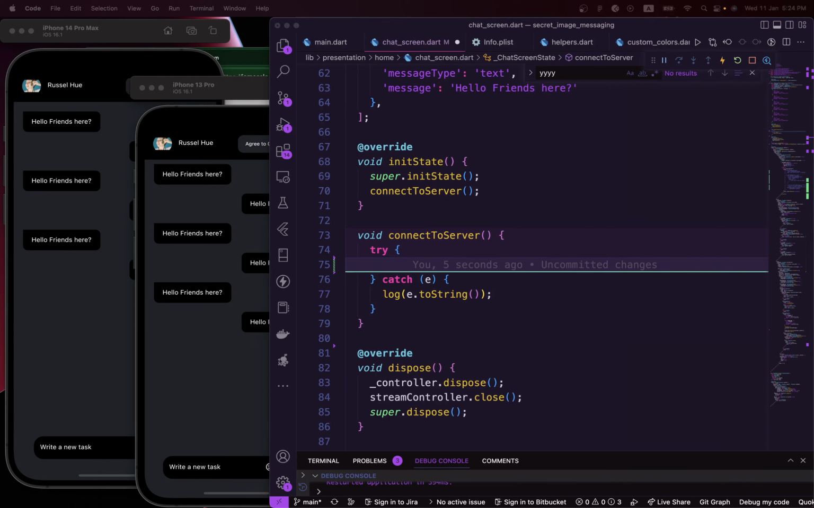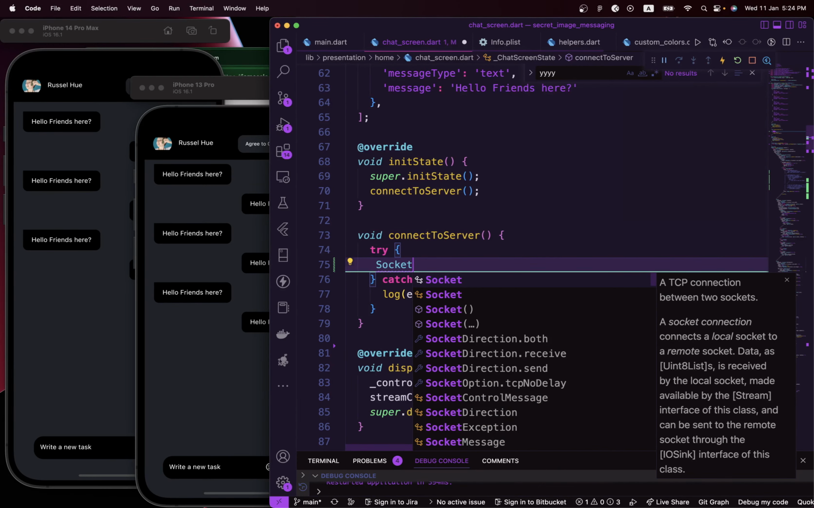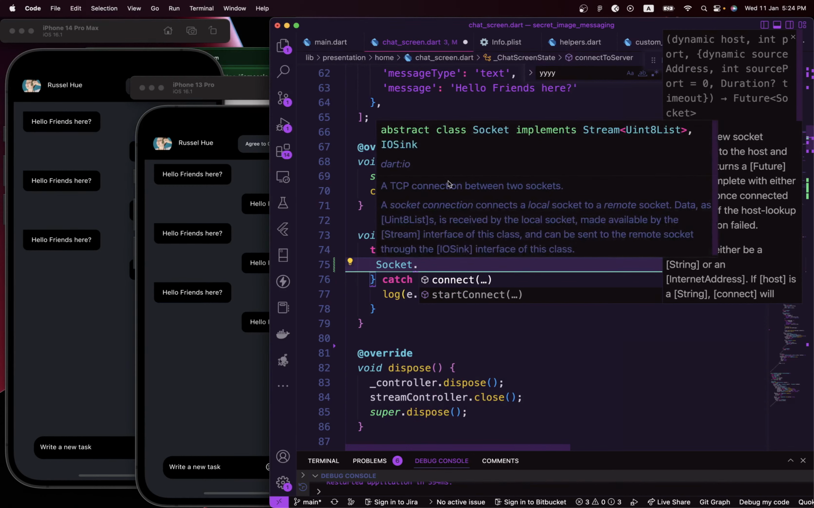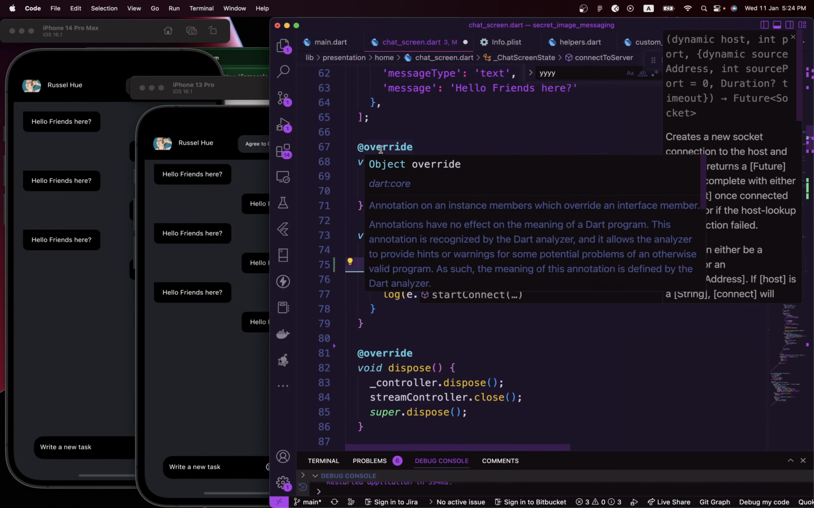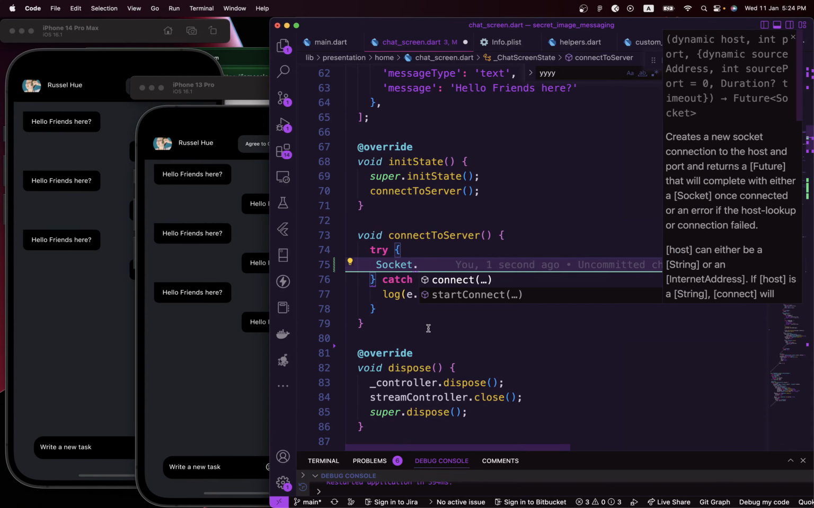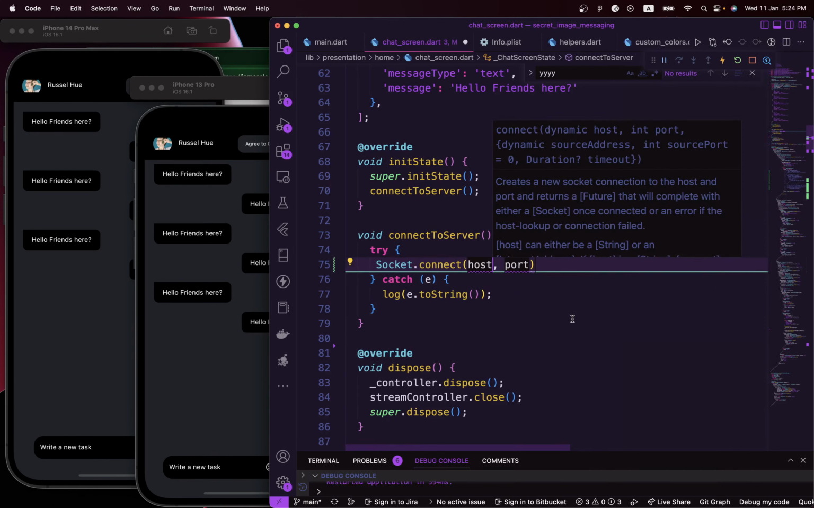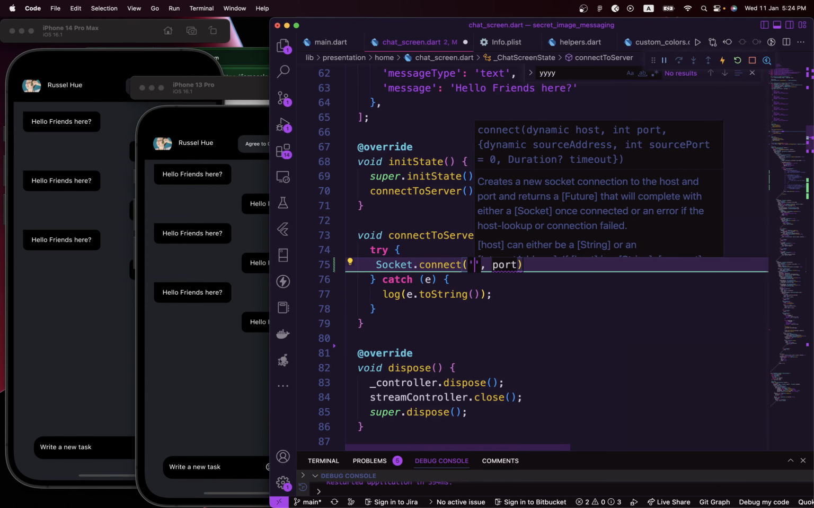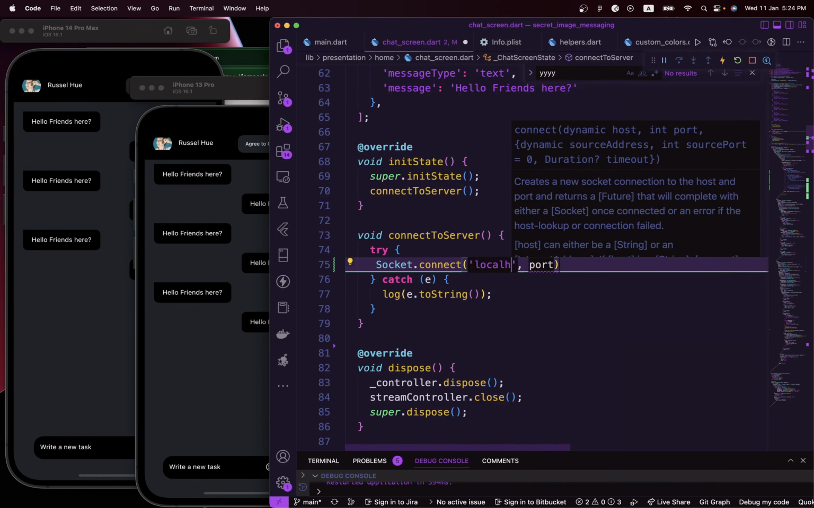So inside here, I'm going to create something called socket. Like I said, this is coming from dart:io. Socket implements Stream of type Uint8List, and also IOSink and some stuff like that. So here we have this socket. We're just going to call Socket.connect, or you can use startConnect, but in this case I'm just going to use connect, and the host is going to be localhost.